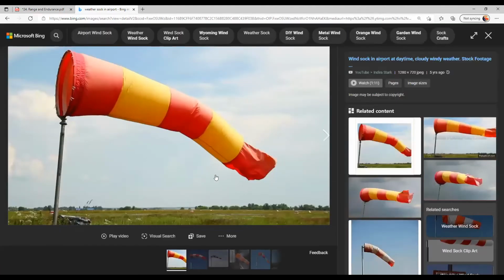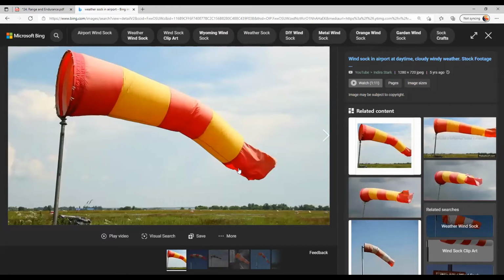Yeah, this is the weather sock, or wind sock, as they sometimes call it. This will be used in every airport wherever there is a runway, right? There are even private runways available in the country, and they will be using this wind sock, okay, so they can easily identify which direction the wind is blowing.